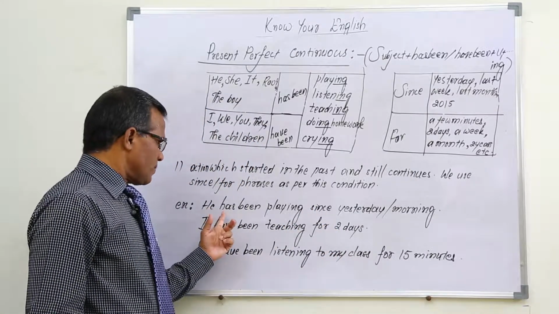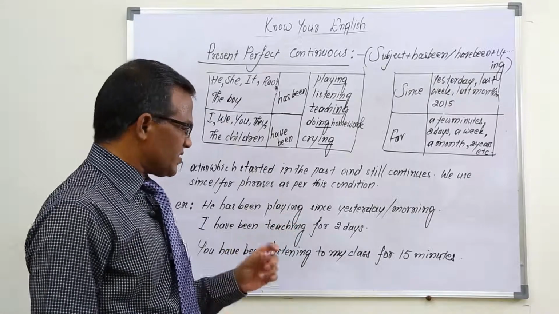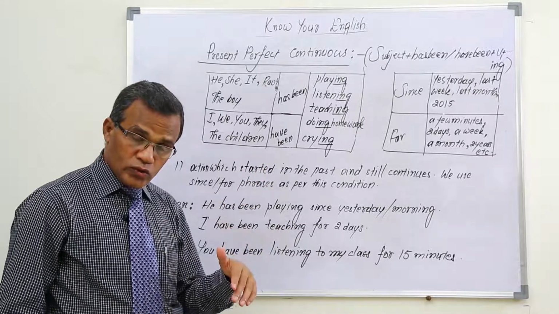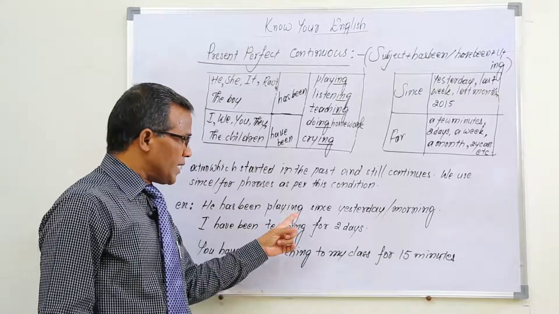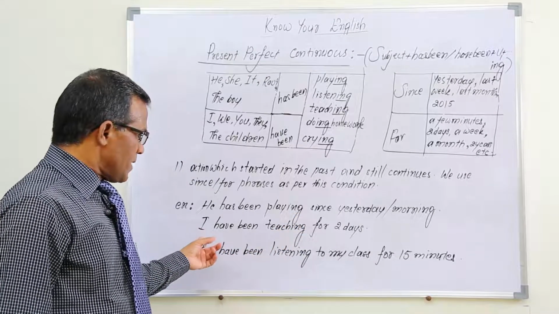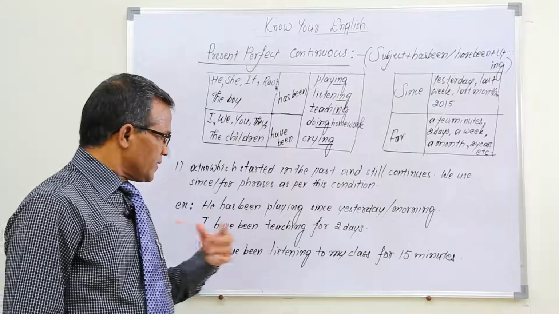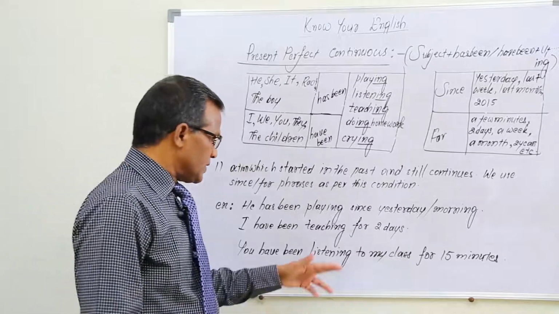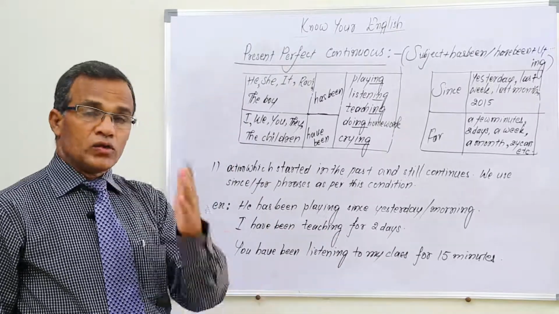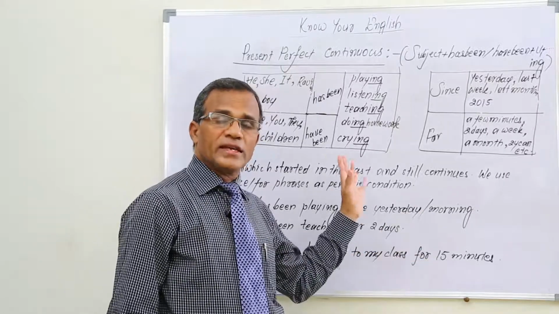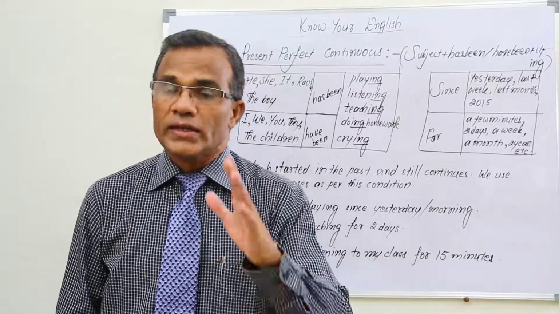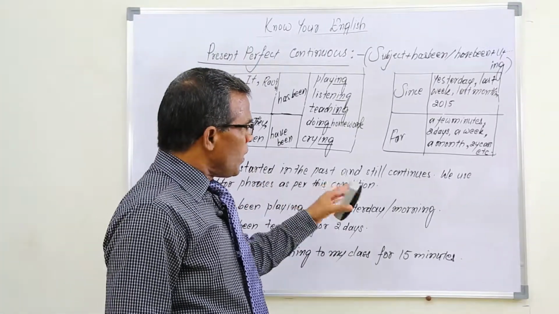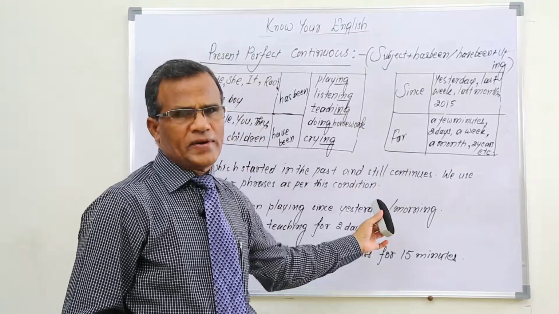If I take this first example, he has been playing since yesterday means the action playing started yesterday and even now also it continues. So then only we are able to use this one. For example, my teaching started 2 days ago and it still continued. Even now also it continues. Then we can use. And in the same way, your listening to my class started 15 minutes ago and even now also it continues. Then only we can use present perfect continuous. Then, so in what way we have to use since and for?